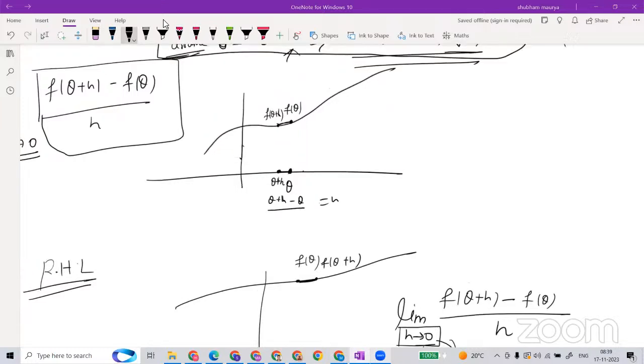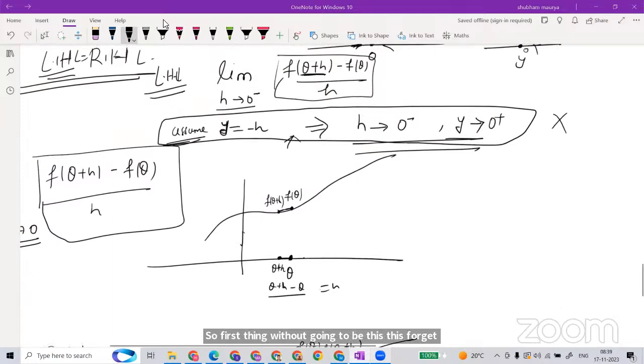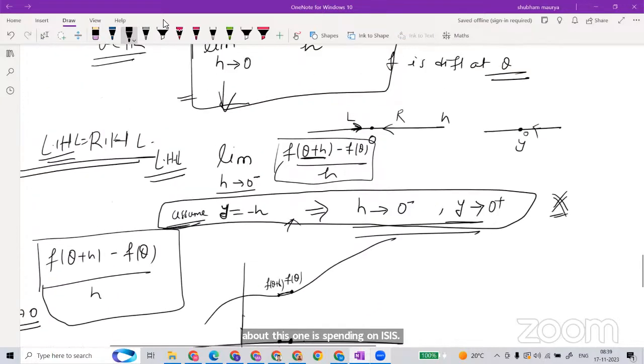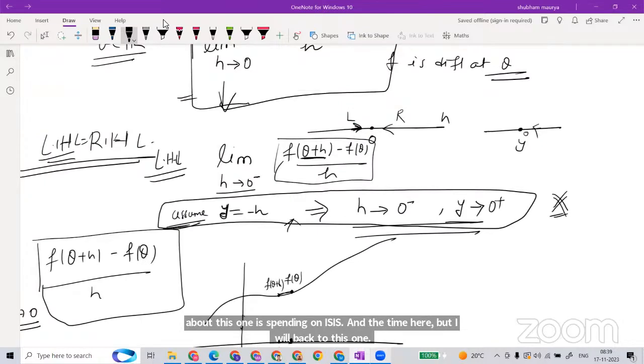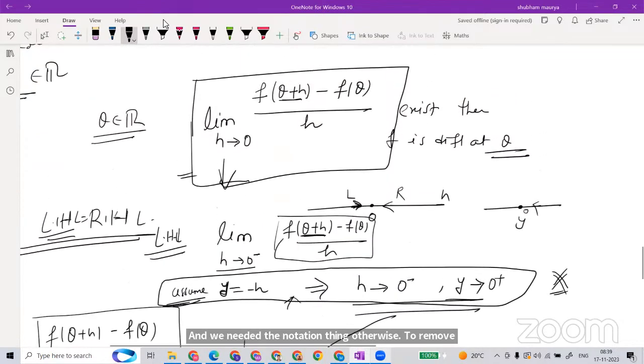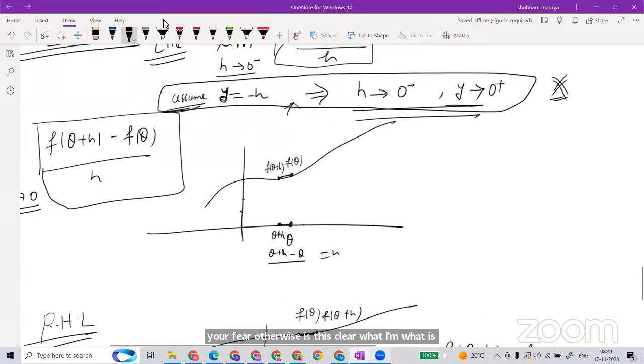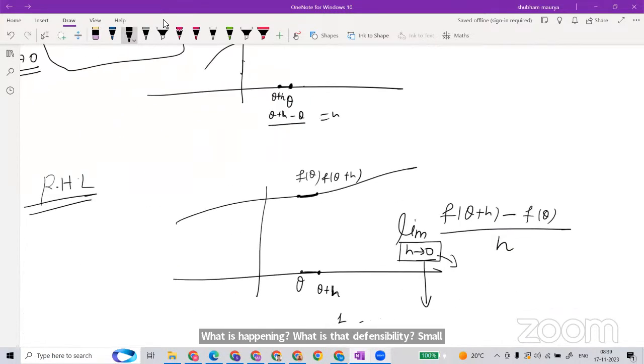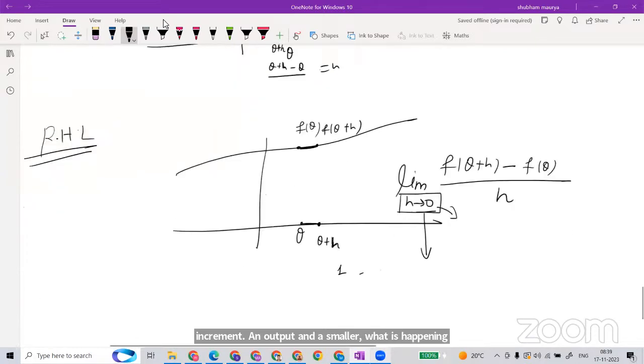First, forget about this one. I spent time here, but I will come back to it. We needed the notation, otherwise, to remove your fear. Is it clear what is happening with differentiability? A small increment in output and a small increment in input, and taking the ratio. That increment is very, very small, which is denoted as h goes to 0.